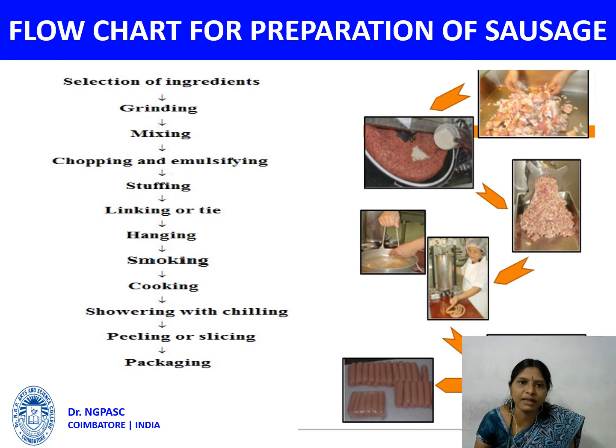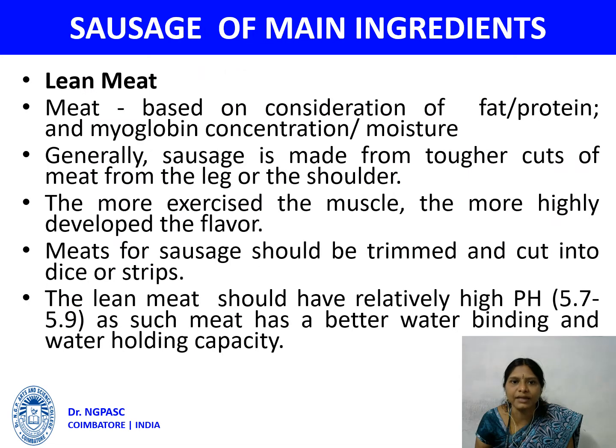Now we are going to see the flow chart for the preparation of sausage. First, we select the ingredients. The ingredients we select should be lean meat. Grinding, mixing, chopping, and emulsification take place. Later we stuff it and tie the casing. Next, the hanging process and smoking. After smoking, the cooking process takes place. Showering with chilling, peeling or slicing, and finally the product is packed.